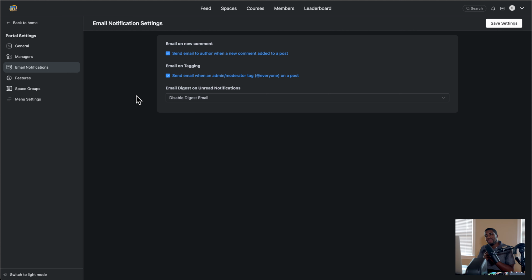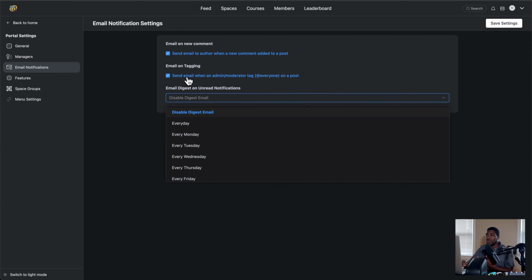And email is great. I think email is a great backup. It's a great double down. But the first thing should be that notification, whether it's a push or a badge or whatever those terms are called. It should be that first. Then the email should be the double down, right? The backup or the redundancy. That's just my opinion, but at least they have this right now. And I'm sure they're going to be adding more things to it. So we have email on a new comment, we have email on tagging, and then we have whether you want people to get a digest, right?